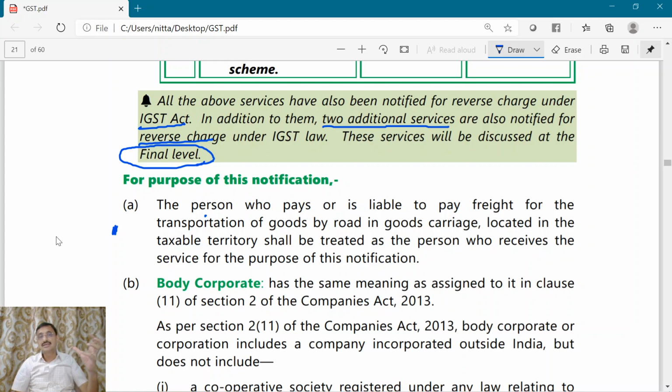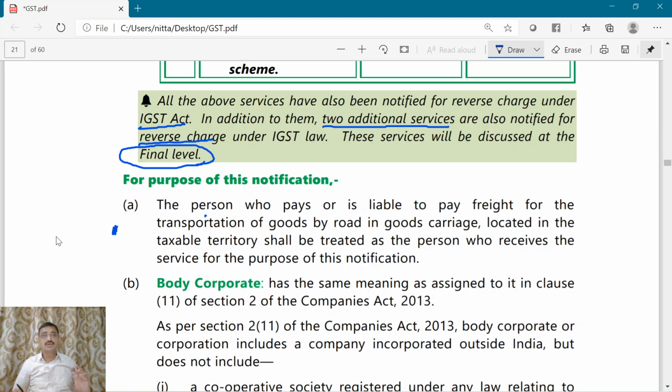I told in that previous class that there are three parties. A supplied goods to B, and A is in Andhra Pradesh, Vijayawada, B is in Hyderabad, Telangana. For the purpose of sending the goods from Vijayawada to Hyderabad, A has engaged a goods transport agency. The transportation of goods by road service is provided by the goods transport agency. Now, if A pays the freight, A will become the recipient. If B pays the freight, B will become the service recipient.